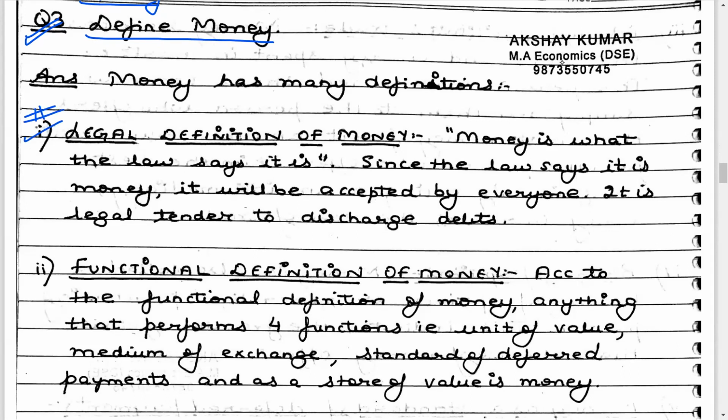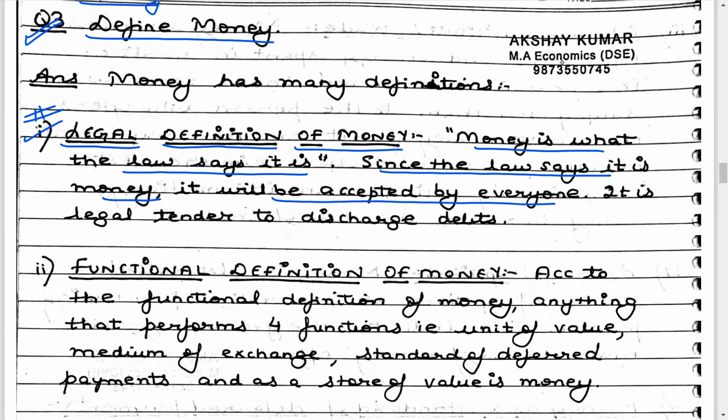One definition you can see on your screen is the legal definition of money. Money is what the law says it is. Any medium of exchange which is decided by the law will be called money. Since the law says that it is money, it will be accepted by everyone.